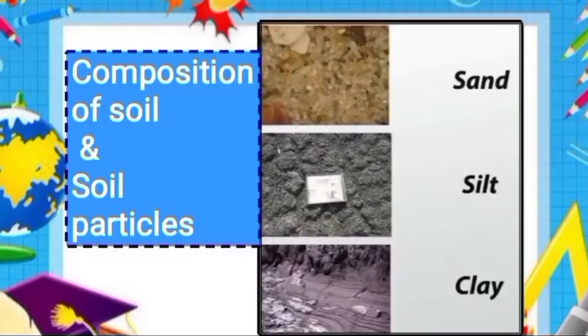Now let's understand the composition of soil and soil particles. A soil profile is a vertical cross section of the soil made of layers running parallel to the surface, and these layers are known as soil horizons also. Soil is made up of different types of soil particles like sand, silt and clay. So let's understand sand.